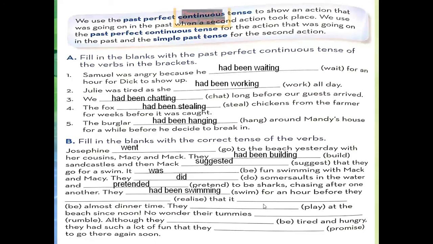They had been swimming for an hour before they realized that it was almost dinner time. They had been playing at the beach all through the day.